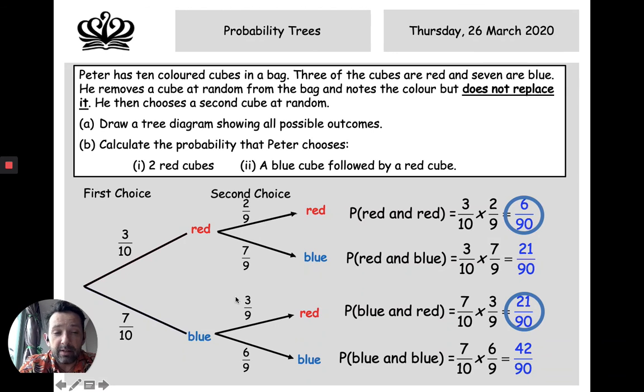And this kind of makes sense because blue and red is a higher probability, but the red is still pulling it down. And then the probability of a blue, then another blue, is a lot higher because there are more blues in the bag. So it makes sense that the probability is higher as well. So this one here goes all the way up to 42 out of 90. Lovely stuff.